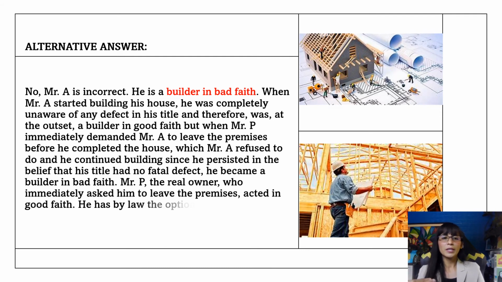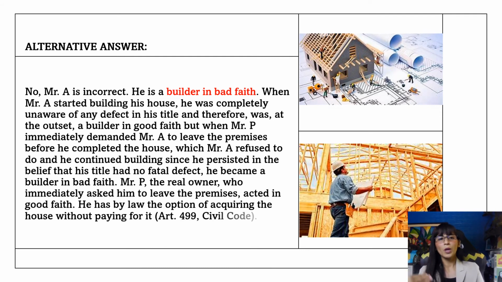But when Mr. P immediately demanded Mr. A to leave the premises before he completed the house, so this is in the case where the house wasn't complete yet, and he was asked by Mr. P to leave or vacate the premises of his land, to which Mr. A refused. And he continued building since he persisted in the belief that his title to the land had no fatal defect. He became a builder in bad faith because there's already knowledge that somebody was claiming ownership of the land even prior to the accomplishment of the building construction.